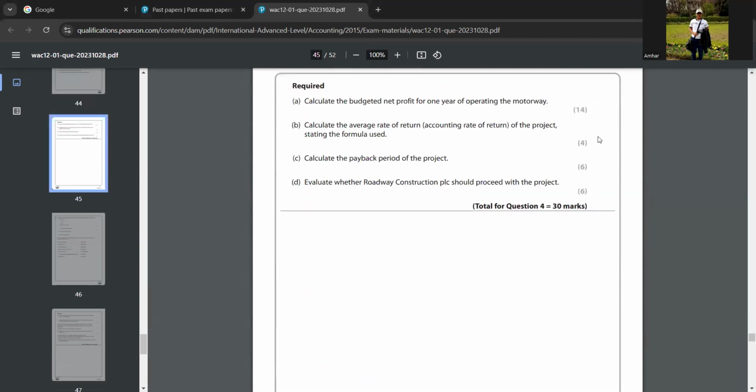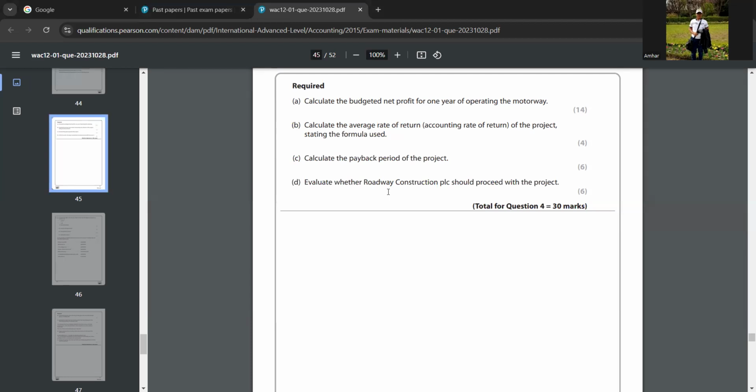So now you can say the accounting, based on your calculations. You have found the average rate of return in the B part and you have found the payback period in the C part, right? So you can say roadway construction PLC should proceed with the project because the accounting rate of return looks very healthy at 24.6%. And then you can say the payback period is very short at just less than 2 years and 3 months. If the payback period is short, it is good, right? Yeah.